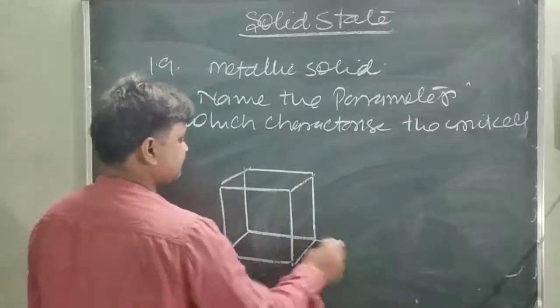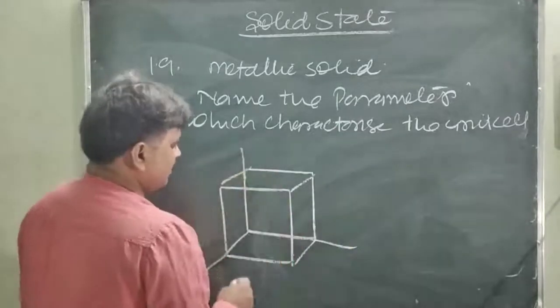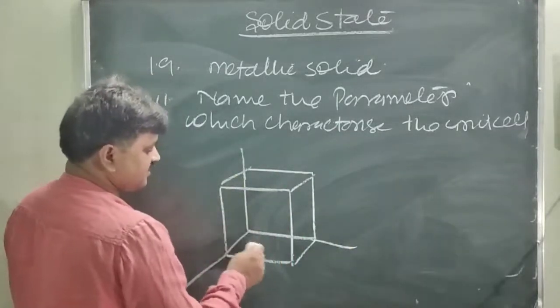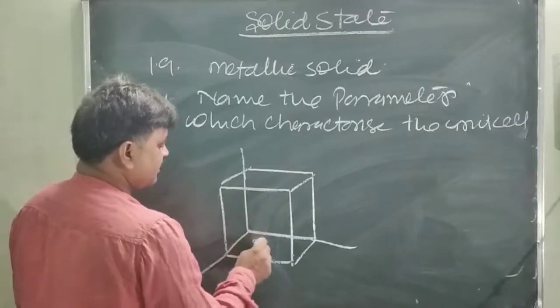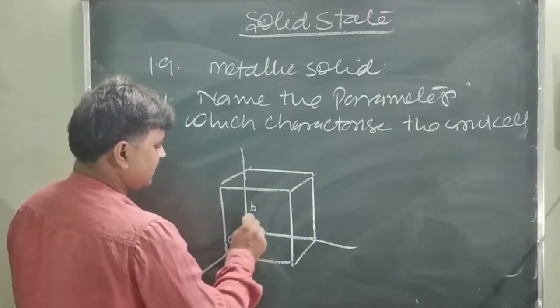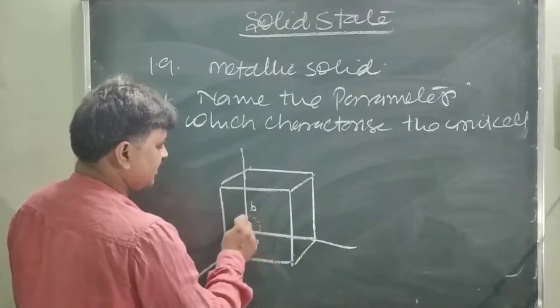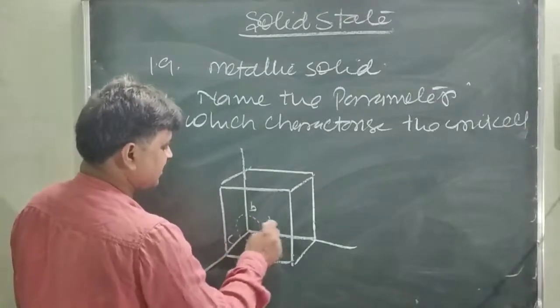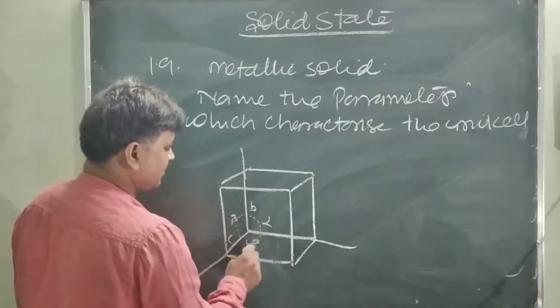These are the 3 edge lengths, that is a, b and c, and the 3 angles between a, b and c, which are alpha, beta and gamma.